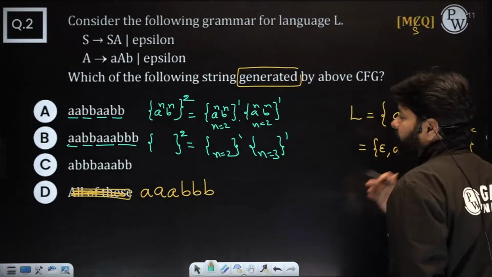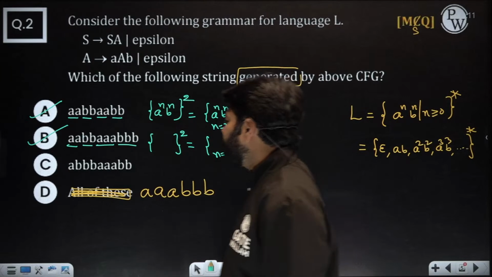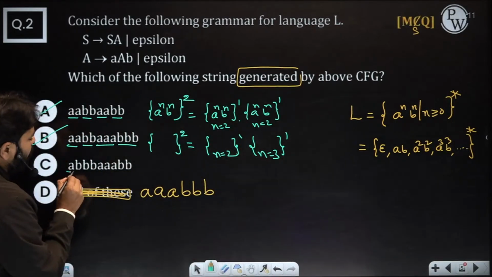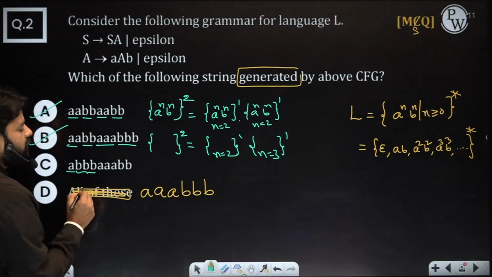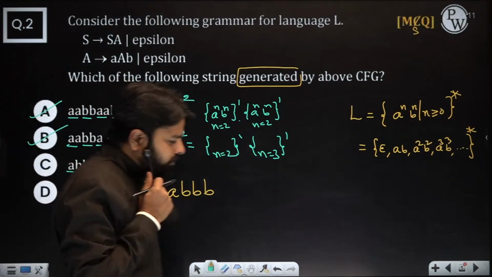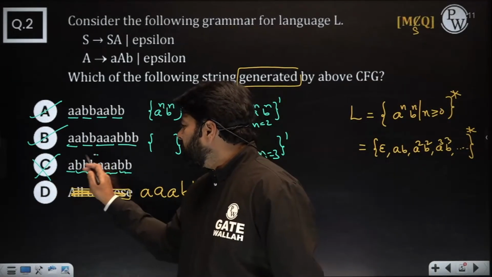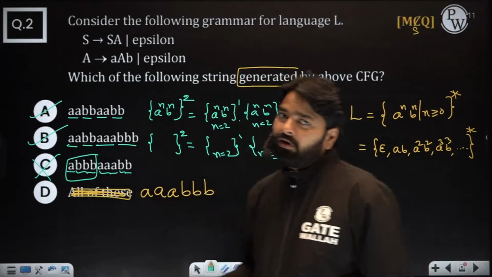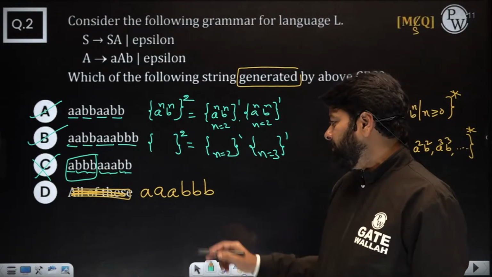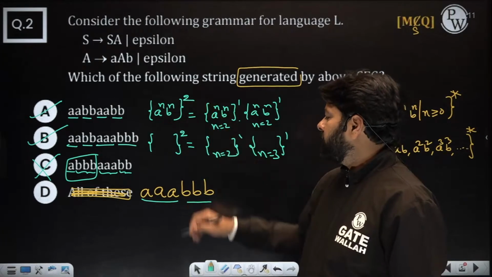One A, 3 B's, 3 A's, 2 B's. That is impossible, because you can generate an equal number of A's and B's but not an unequal number of A's and B's. Now triple A, triple B, just do one time.